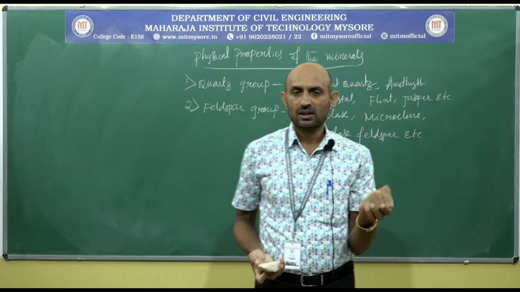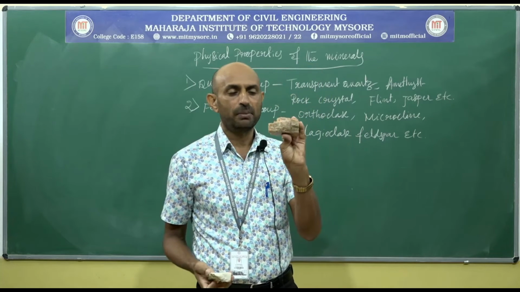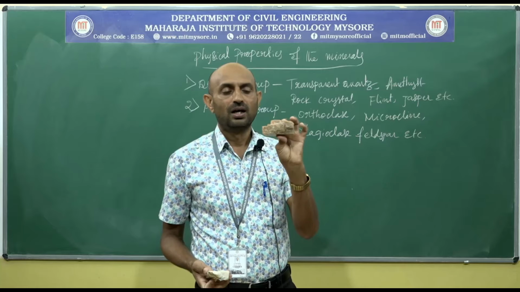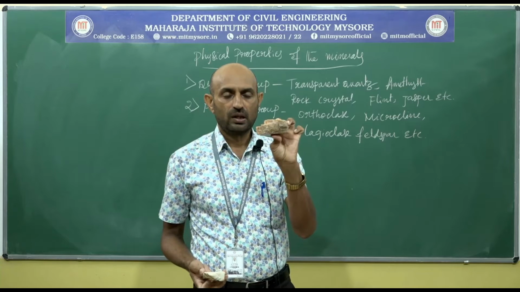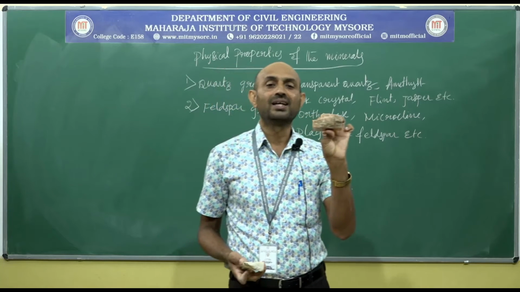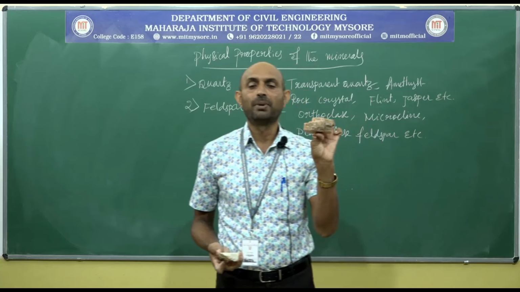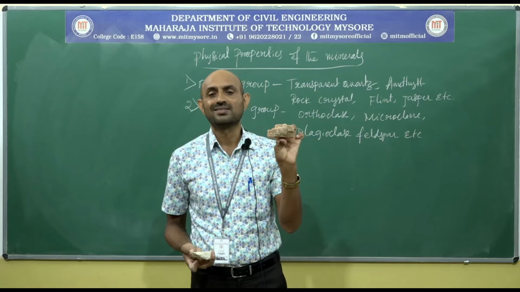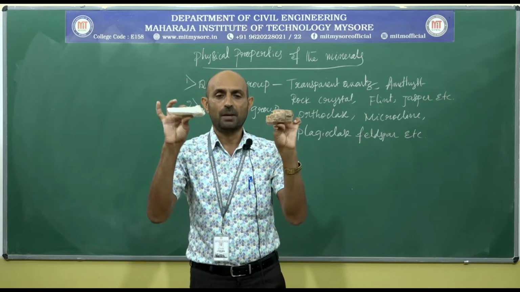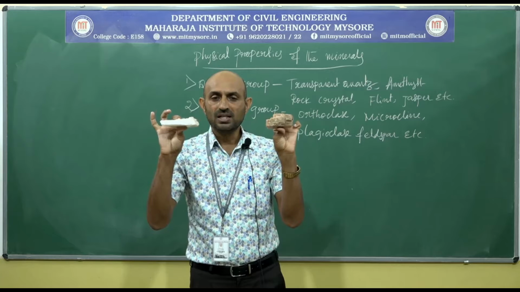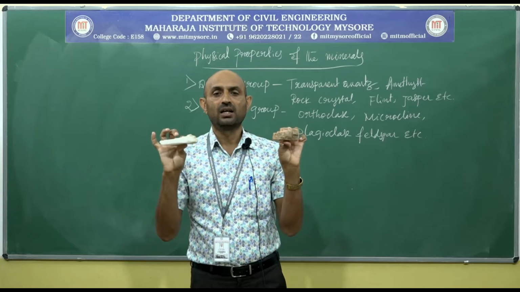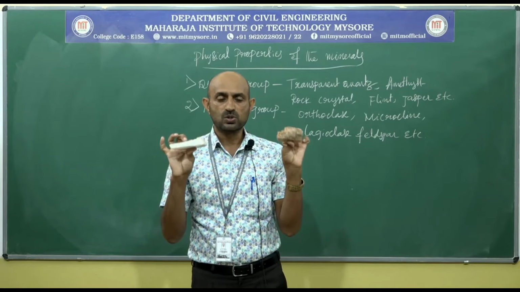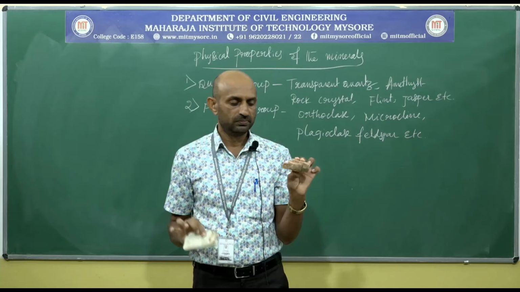What is the habit? In addition to crystalline habit, we must write tabular habit. When a mineral appears like a book-shaped structure or brick-shaped structure, then it is called tabular habit. The minerals in the feldspar group show tabular habit.